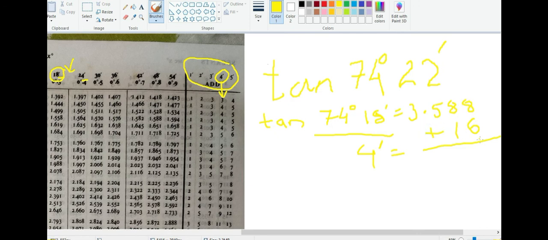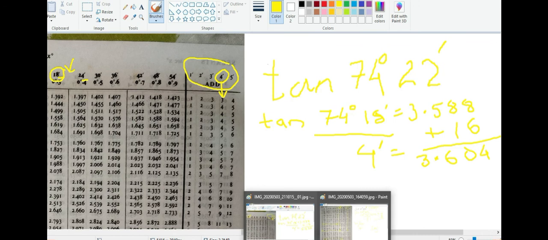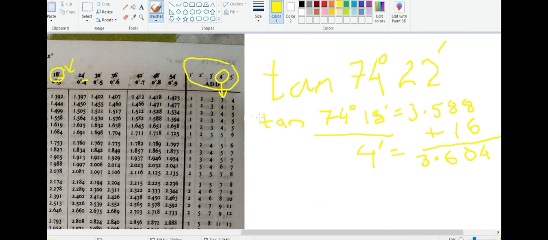If I add, 8 and 6 is 14, 8 and 9 is 10, this will be 6, and this is 3 point. That means the value of tan 74 degree and 18 minute is 3.604. This is how you will use the table to find out the values of non-standard angles. This type of question is not asked in the board exam, as I said already, but you need to know it because you will be requiring this for your next chapter.